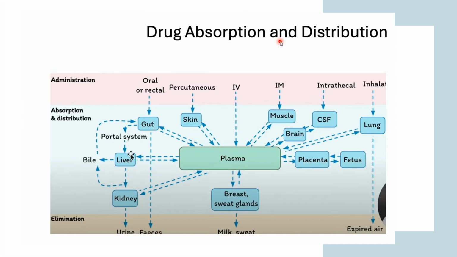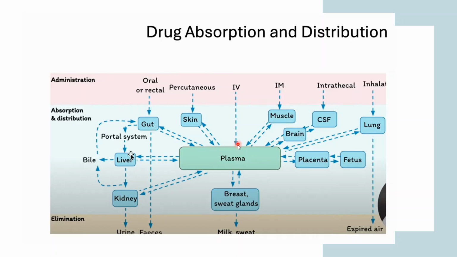So now coming to drug absorption and distribution. When you are taking the drug in oral or rectal form, it is going directly into the gut. Then it goes to the portal system, liver and bile. This is how it goes into your body and gets absorbed, and then it is eliminated from your body. Similarly, percutaneous goes into your skin and then into the plasma, and then it goes to milk and sweat, and that is how it gets eliminated.